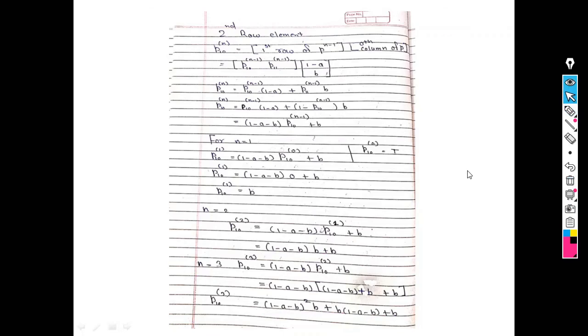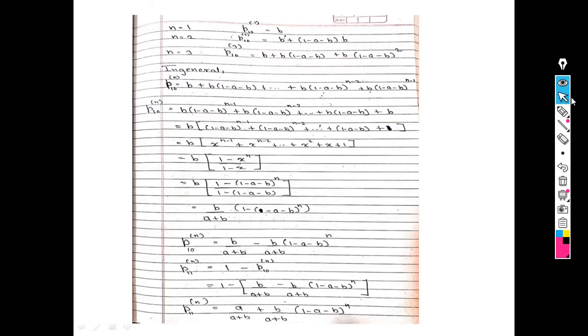So next I find, in general, p10 raised to n. So how to find? See here, for n is equal to 1, the answer is b. For n is equal to 2, the answer is b plus 1 minus a minus b into b. For n is equal to 3, the answer is b plus b, 1 minus a minus b plus b, 1 minus a minus b square. So from this, can I write p10 raised to n in general?